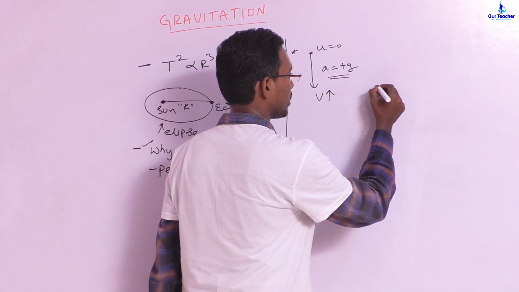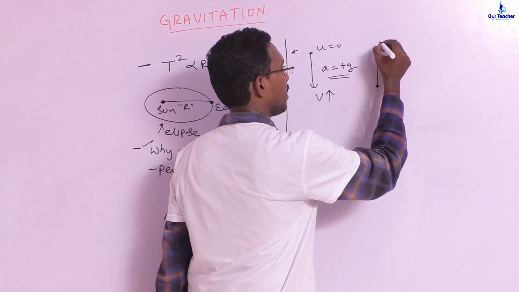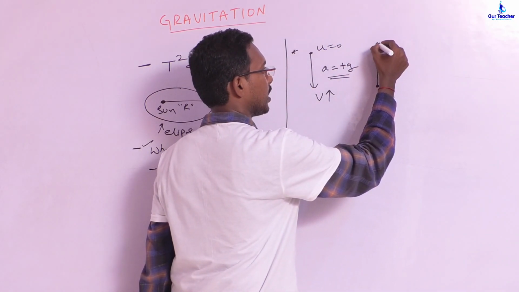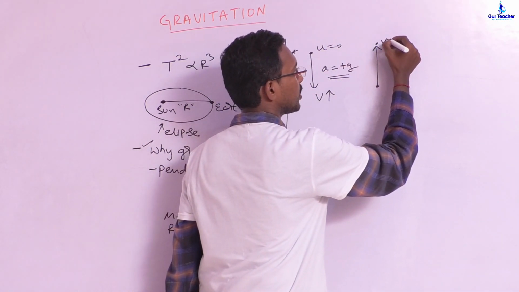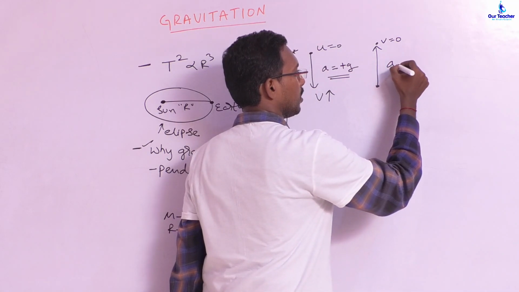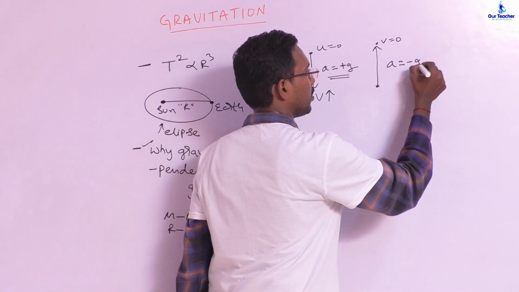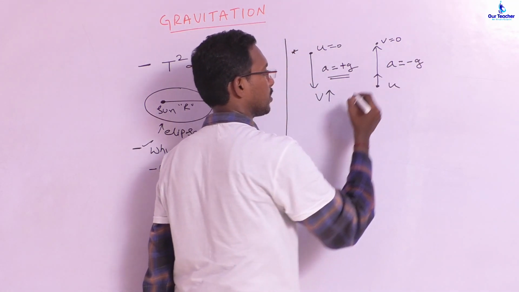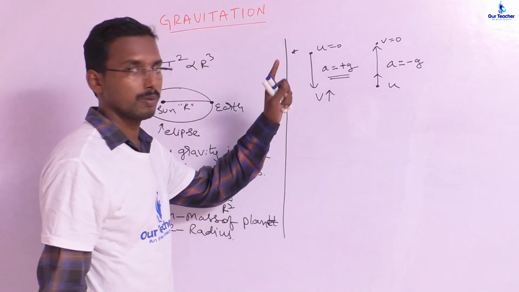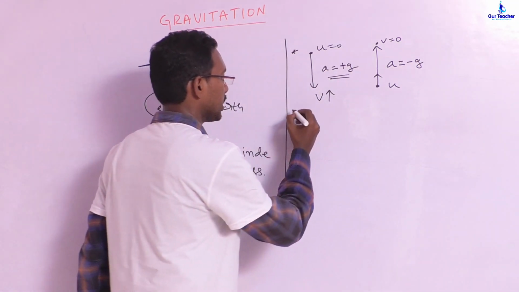And if you throw the same body upward, what will happen? After reaching a certain height, it will completely come to rest at this point. That means the acceleration now will be called retardation. So these are the 2 points you have to memorize while doing the problem. Next we will deal with